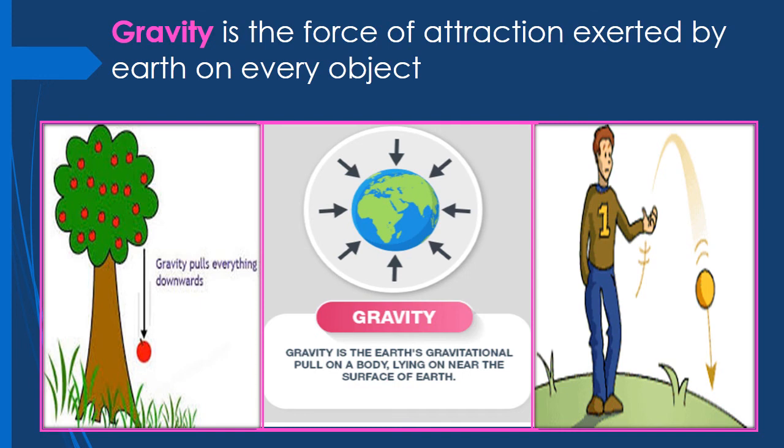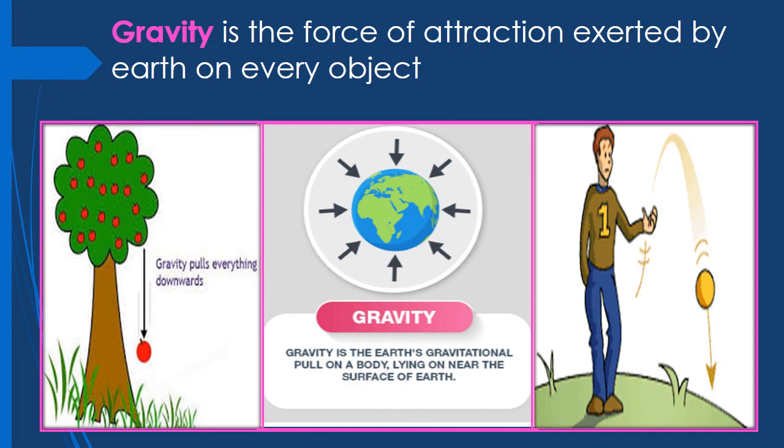And this force can be felt easily as there is a huge difference in the mass. You know, the earth's mass as compared to any other object on the earth is quite huge. So anything you throw upward will tend to fall downward. If you throw a ball upward, the mass of the ball compared to the mass of the earth is very small. So the difference in the mass will be huge.